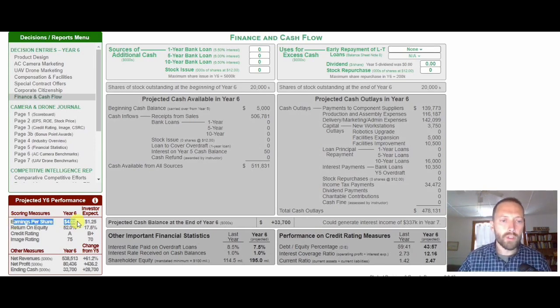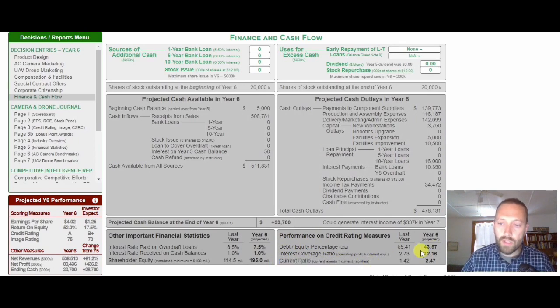First of all, we have earnings per share, which is a healthy earnings per share, and we have a certain investor expectation. We have a return on equity. We have to pay attention to that on this page. We also have to pay attention to the credit rating on this page. And the very most important metrics are actually found down here in the right-hand corner. This debt to equity percentage, we're talking long-term debt divided by average equity, or the equity in the company. And the interest coverage ratio, which is the operating profit divided by the interest expense, and the current ratio, which is the current assets divided by current liabilities.